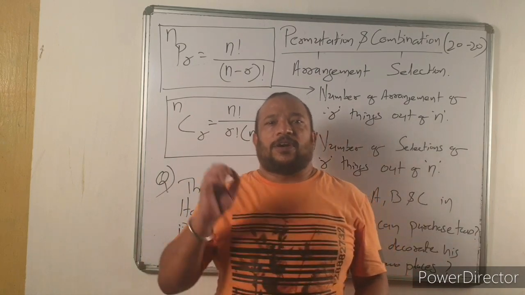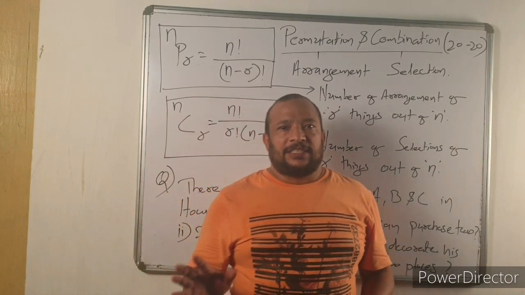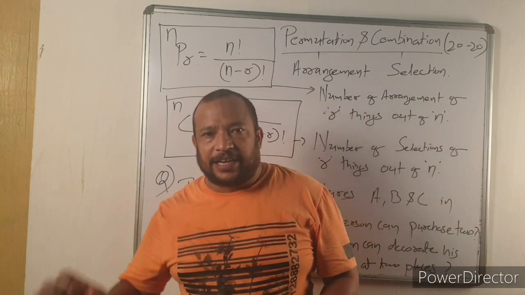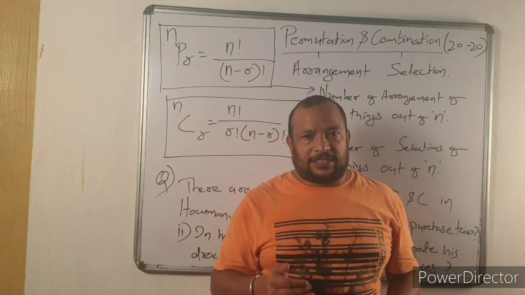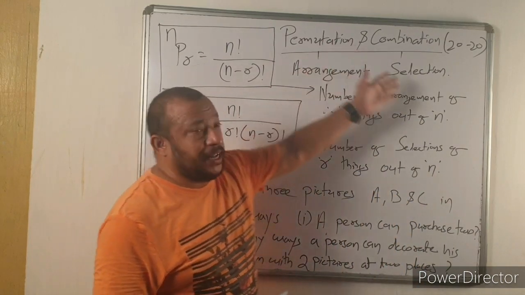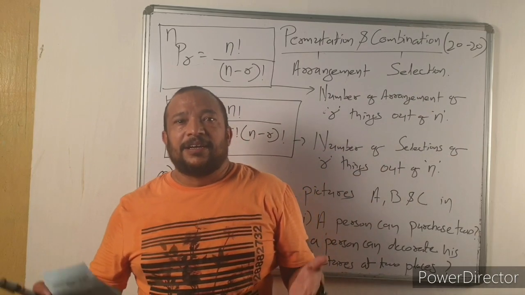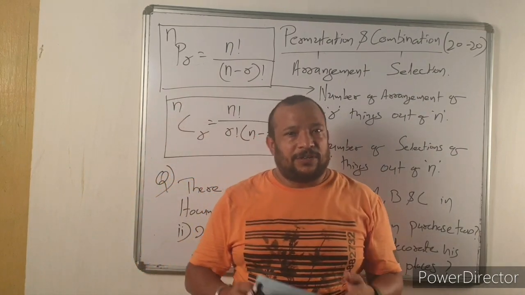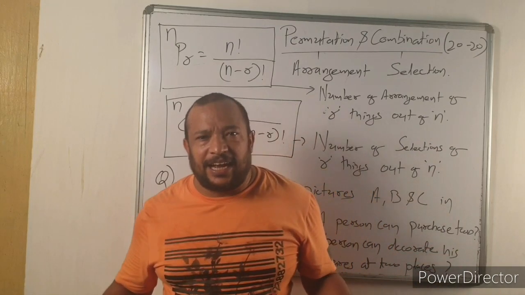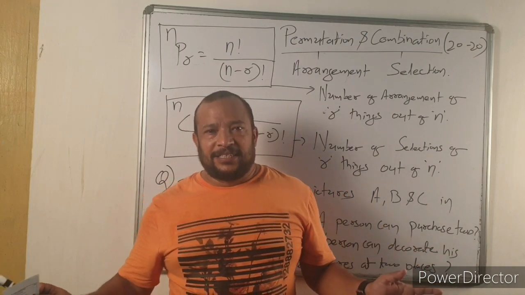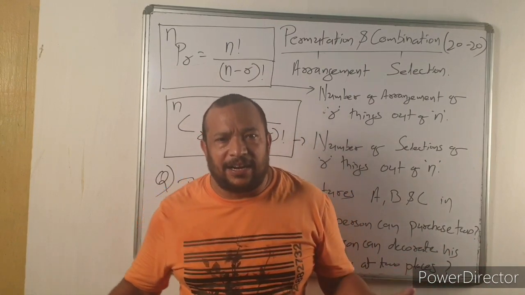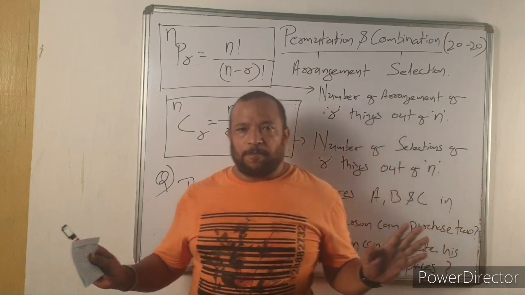So before every match, the captain of the cricket team first does combination, then permutation. So permutation and combination is as easy as a cricket match. In each and every cricket match, there is combination and permutation.